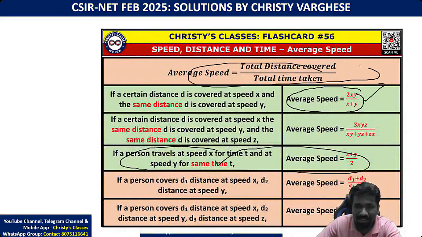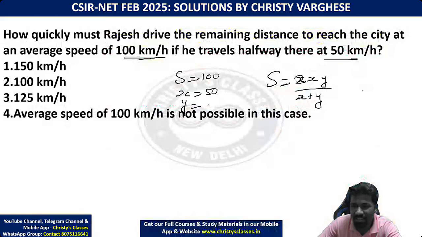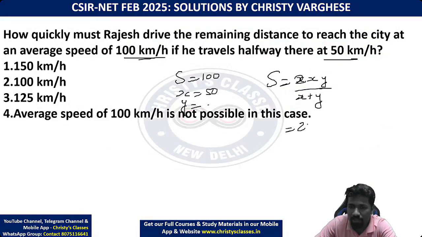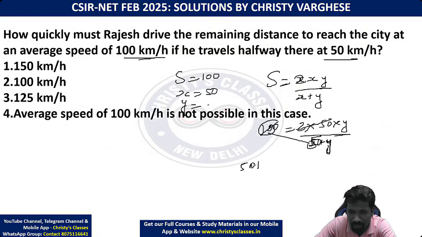This formula is nothing but the distance by time formula. From that you are deriving this. The derivation I will teach you in the topic when we are discussing. So 2 times first speed 50 into second speed y divided by 50 plus y is equal to 100. Simplify this. 100 and 2 into 50 can cancel. After that, 1 is remaining here. If you take this 50 plus y to this side, 50 plus y is equal to y.